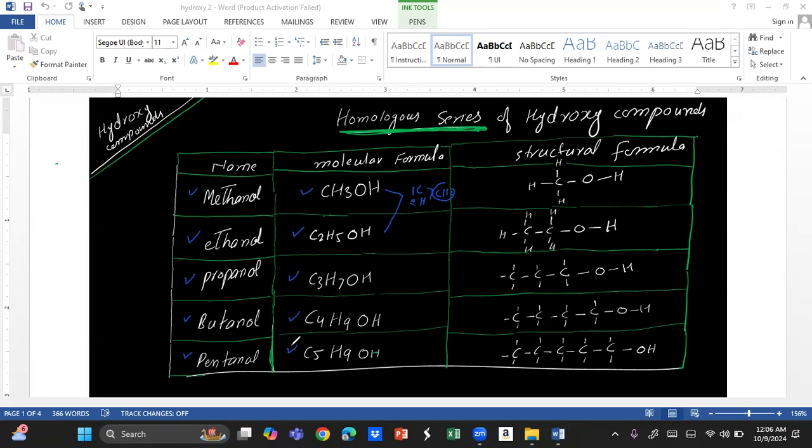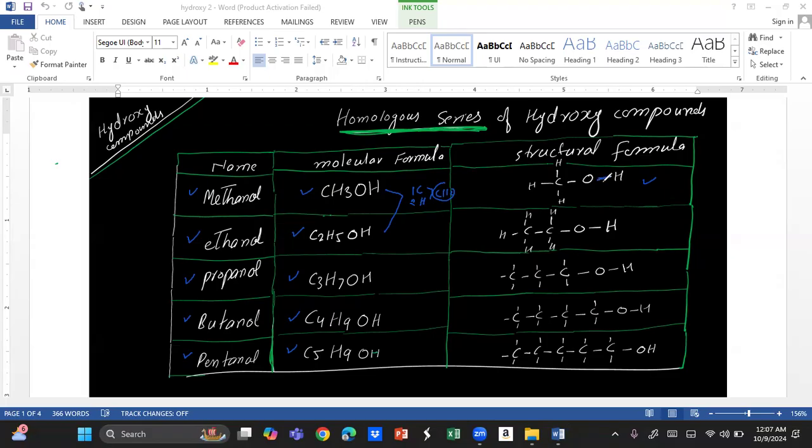We have already discussed the homologous series of alkanes and alkenes. These are the structural formulas. In a structural formula, we have to show the types of atoms and their bonds. Most students ignore the bond between O and H. In past papers, this type of question has been asked, like how many bonding electrons are there?